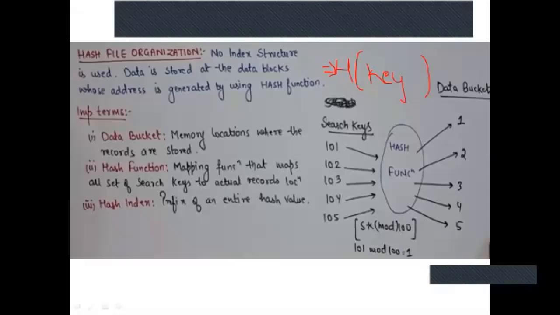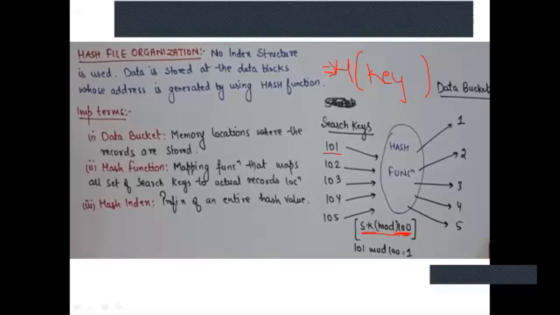And how do we perform it? You take some key with mod and any value here. This value will keep on changing with this particular key. So here we are taking the example key mod 100. Now suppose I want to search a particular key in the database, that is key 101, or I'm storing, anything we can take.